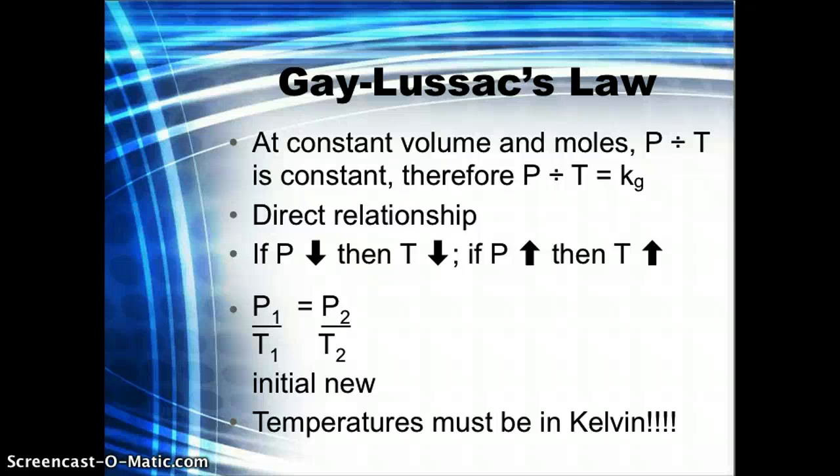I didn't put a separate sample on this one as a practice calculation. You've got several in the homework that you can work on. It's the same process as Charles' law. Key things that you want to keep in mind as you're working on the problems in the homework is that you have consistent units for your pressures. You have to make sure that they're both in atmospheres or both in millimeters of mercury. So sometimes they're going to make you convert, so pay attention to what they give you. And no matter what, your temperature has to be in Kelvin.